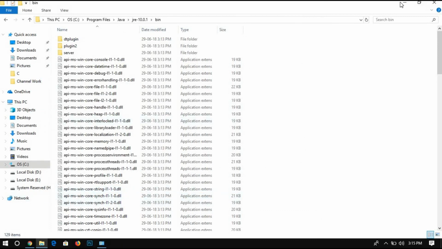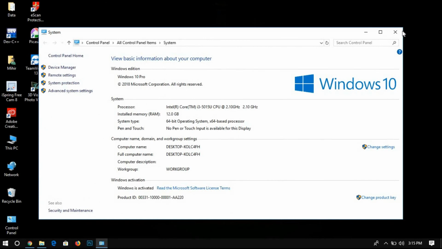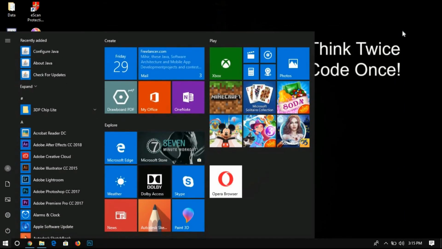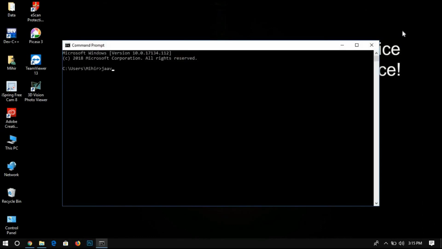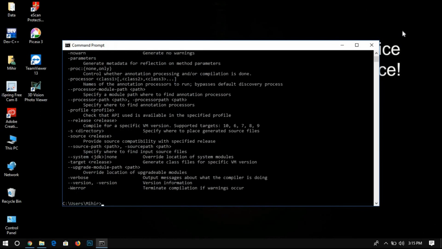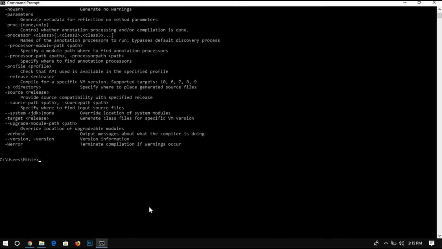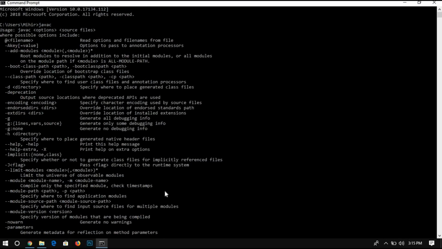So you have to check whether Java is successfully installed on your PC or not. Go to the Windows menu, press cmd and then type javac. So there are the files in it. So it states that Java is successfully installed on your PC, and now you can work on it.